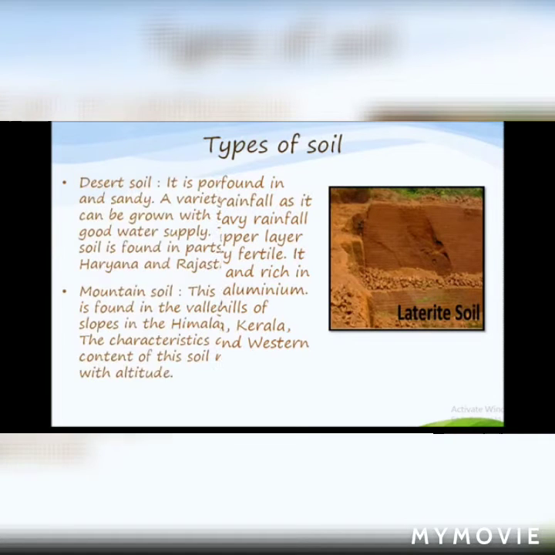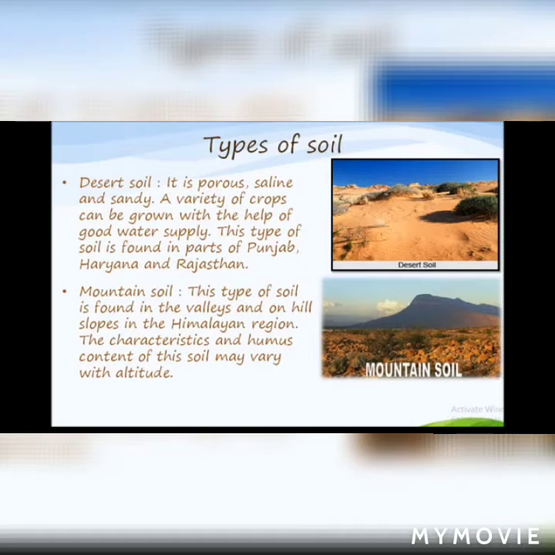Fifth is the desert soil. It is porous, saline, and sandy. A variety of crops can be grown with the help of a good water supply. This type of soil is found in parts of Punjab, Haryana, and Rajasthan. The last type of soil is mountain soil. This type of soil is found in the valleys and on hill slopes. In the Himalayan region, the characteristics and humus content of this soil may vary with altitude.